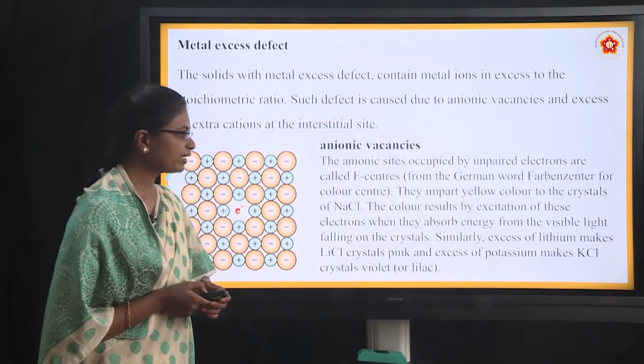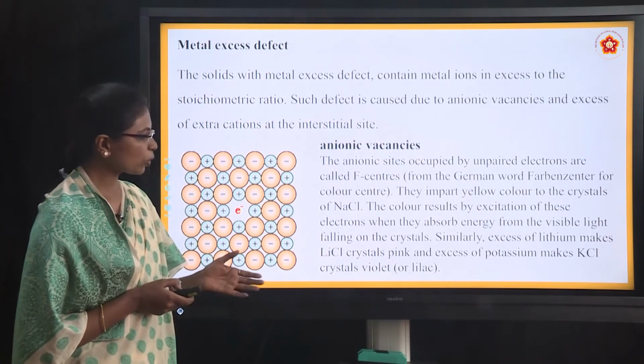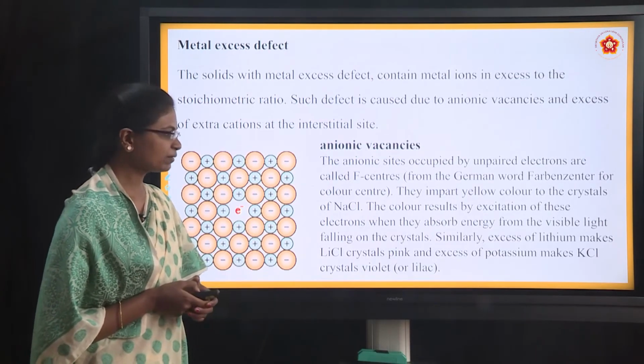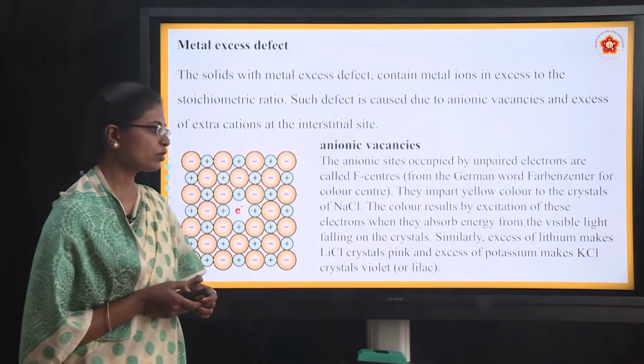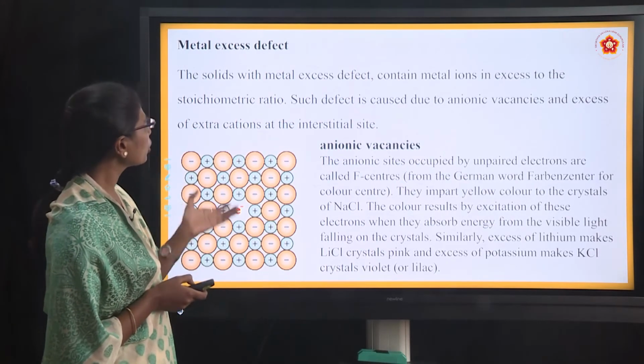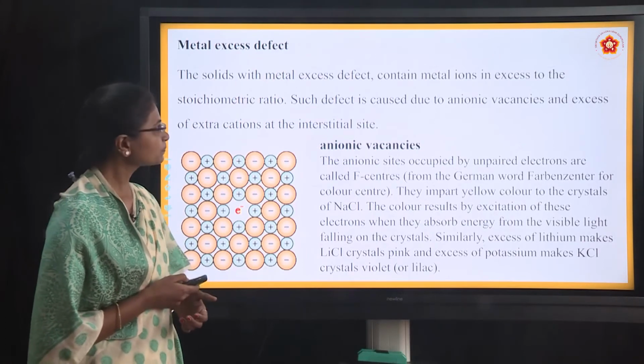Similarly, excess of lithium makes lithium chloride crystals pink in color, and excess of potassium makes potassium chloride crystals violet or lilac in color. Okay, this is all about the metal excess defect.